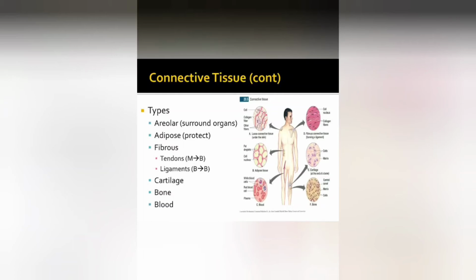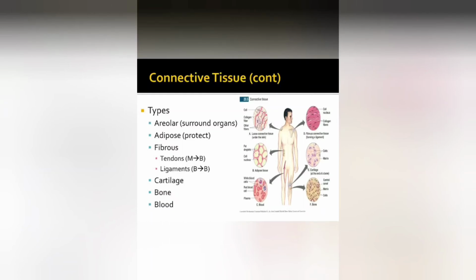When you have good adipose tissue, you don't feel that much cold. What is a tendon? It connects the muscles and the bones. What are ligaments? They connect the bones and the bones. So tendon is muscle to bone connection, and ligament is bone to bone connection. So these are the four types which come under connective tissue proper.